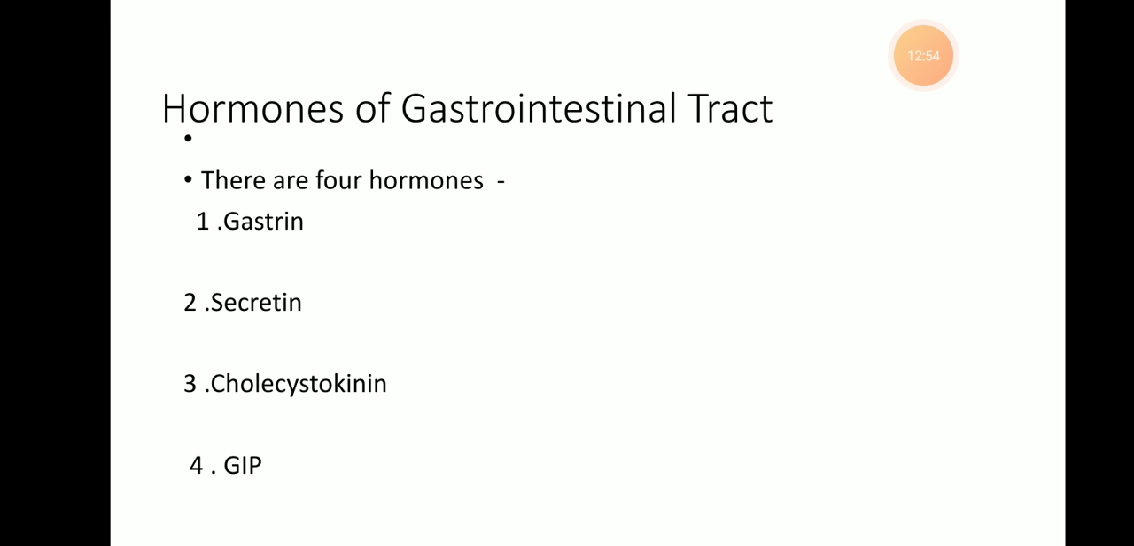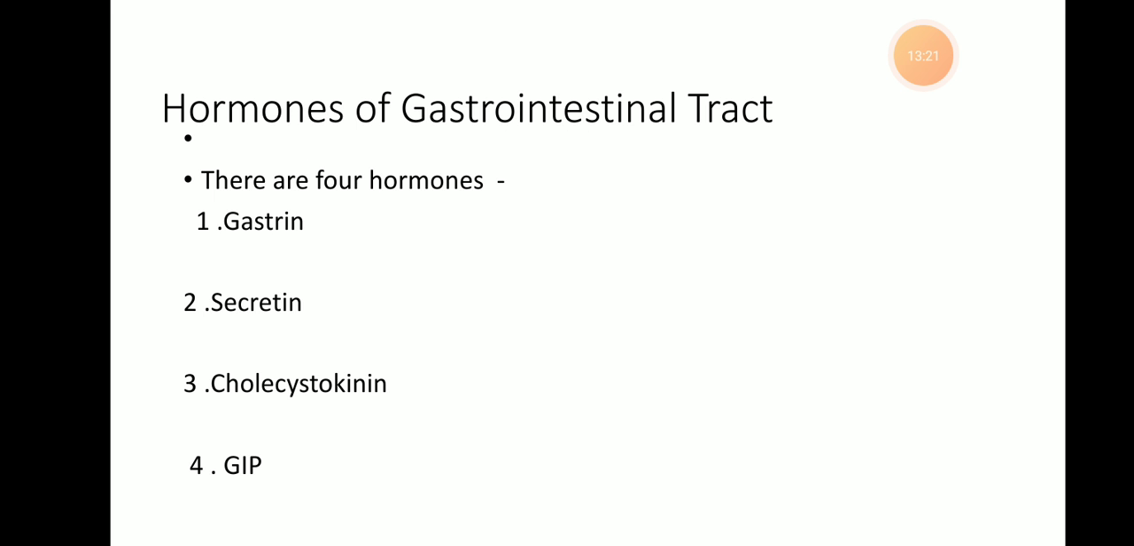So there are four hormones present in the gastrointestinal tract. First hormone is the gastrin. The gastrin stimulates the gastric gland, which is already present in the mucosal layer of the stomach, for the secretion of HCl and the pepsinogen. This is the use of the gastrin.